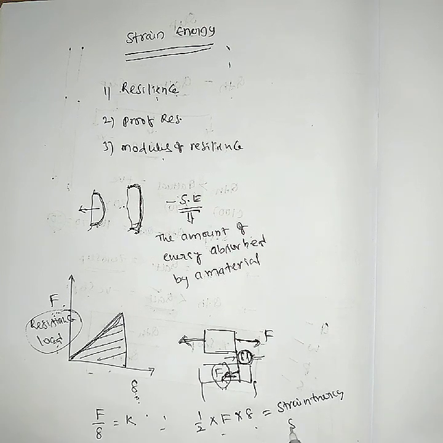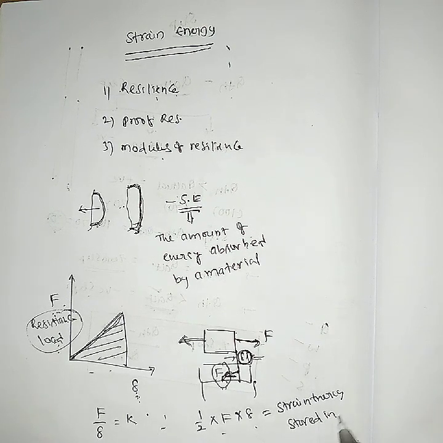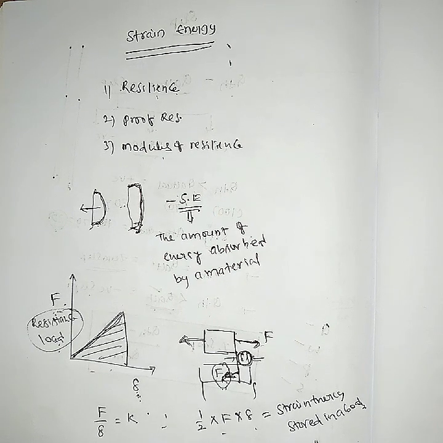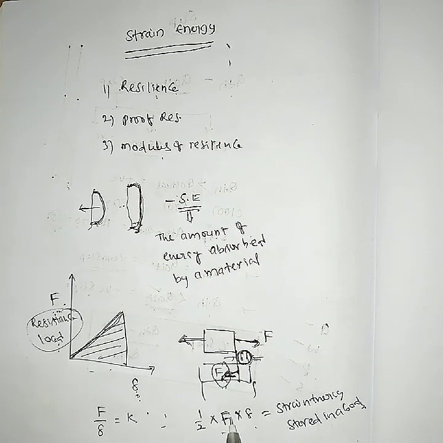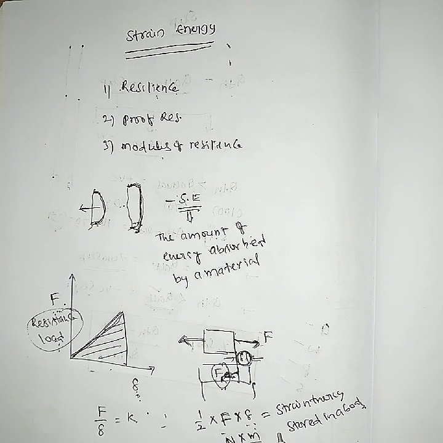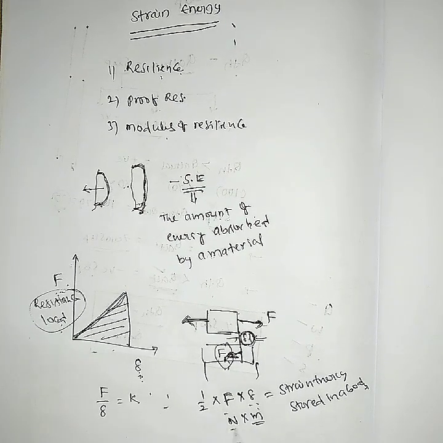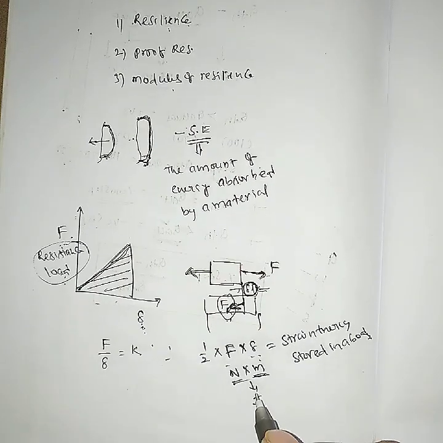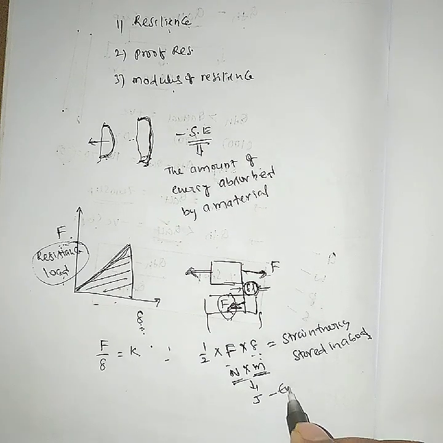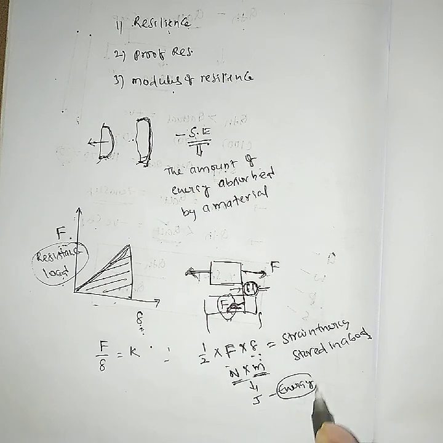It gives the strain energy stored in a body. What it represents: see here, this is the load and deflection. Force will be in newtons and deflection units will be meters, so this represents a Newton meter. A Newton meter is called a joule. When you call it a joule, this means energy. That means it is energy.